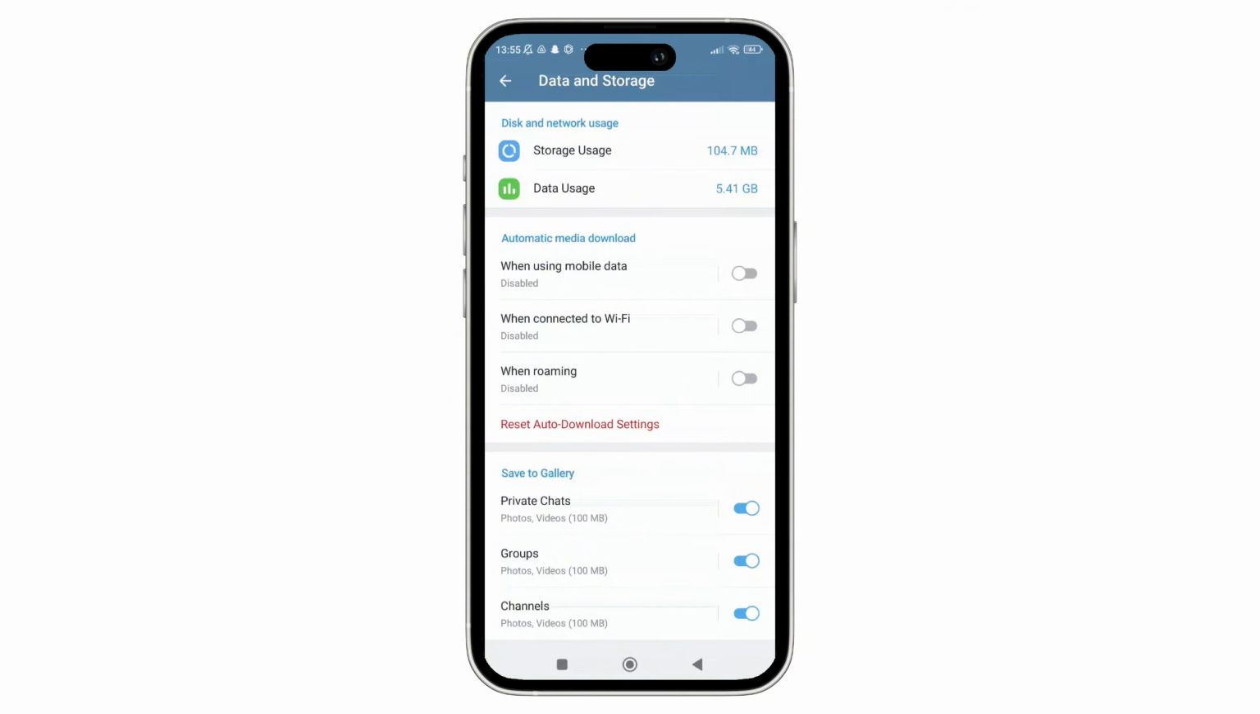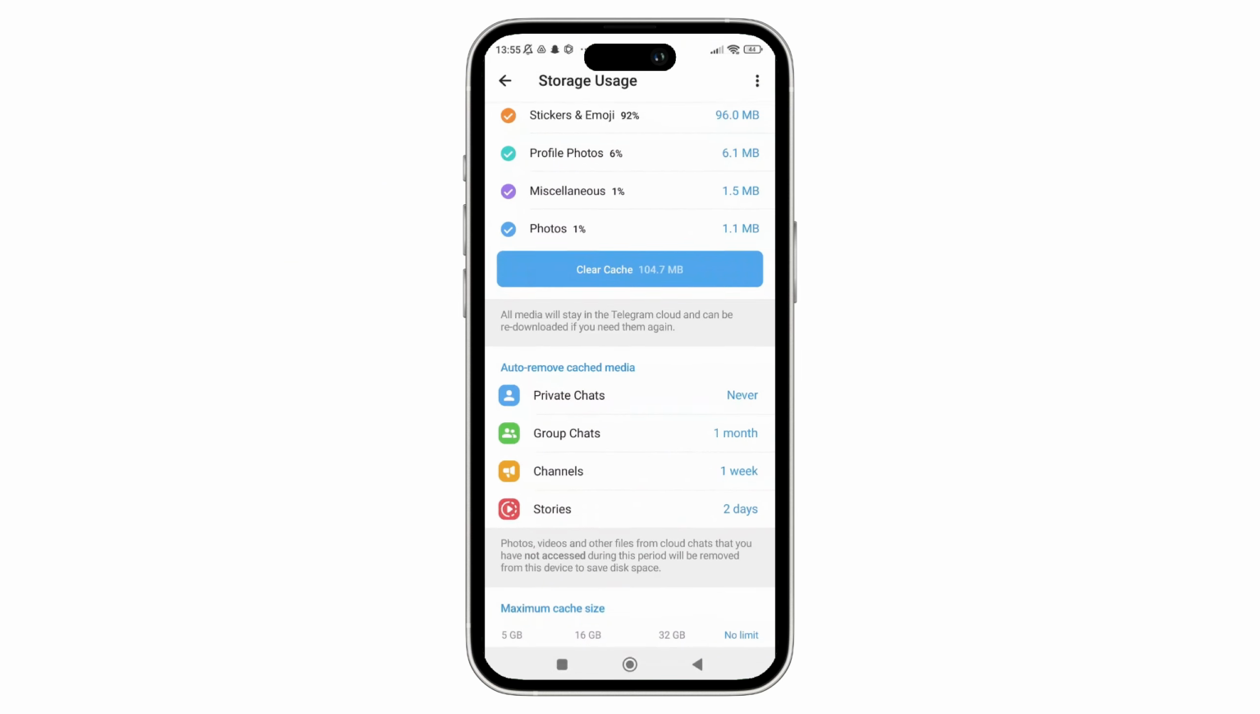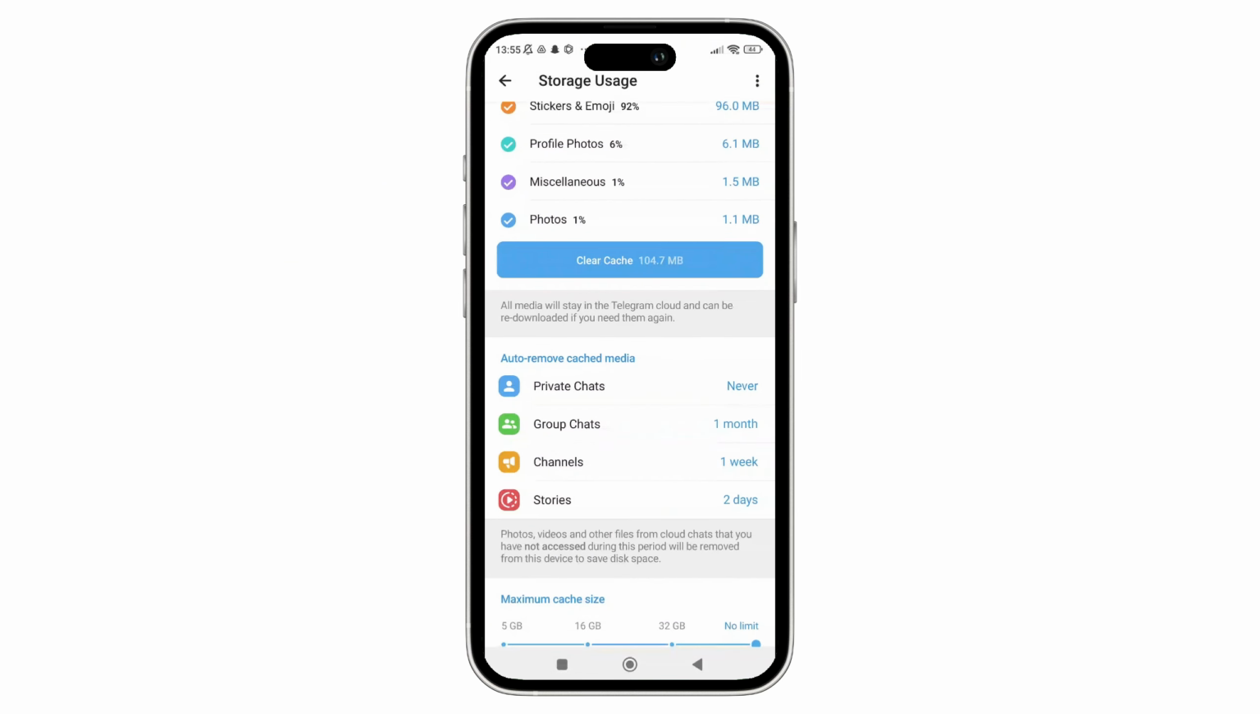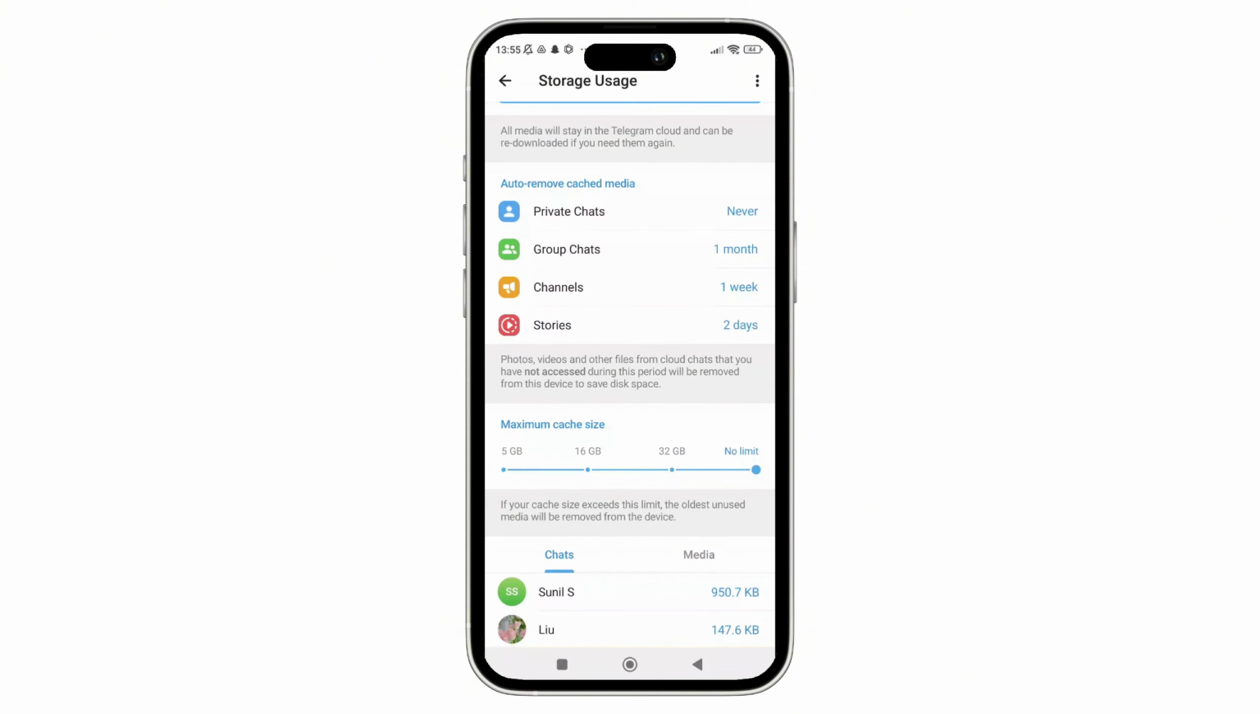Now in this section, just tap on Storage Usage, and under the cached media, you can see if the pictures and videos were downloaded before deletion. Here you can copy them to a safe folder on your phone. But note that this only works if you opened or downloaded the media previously.